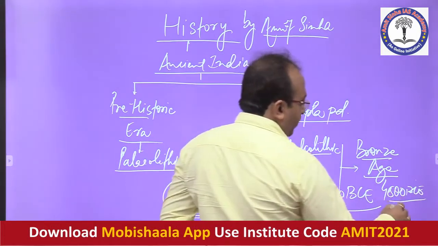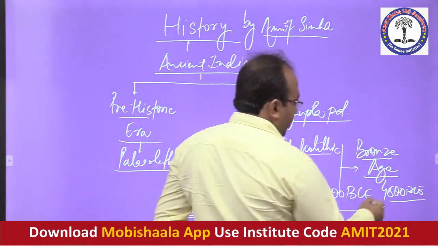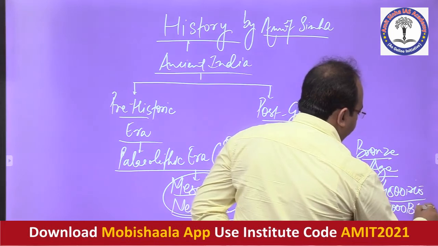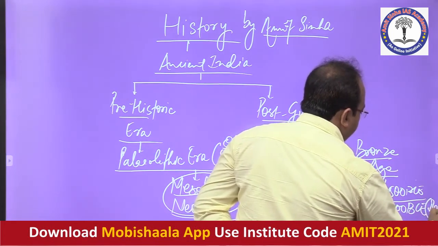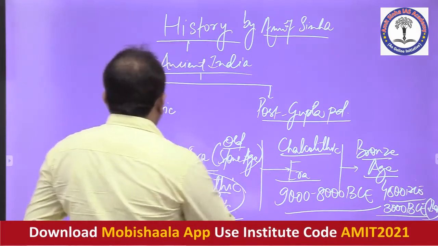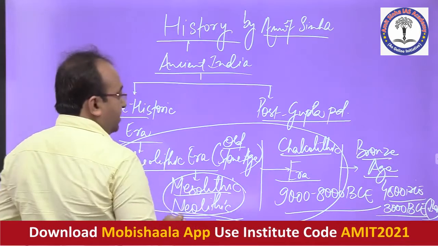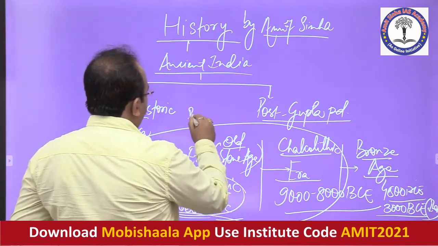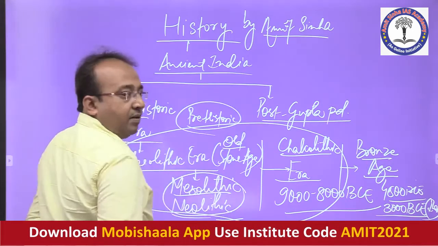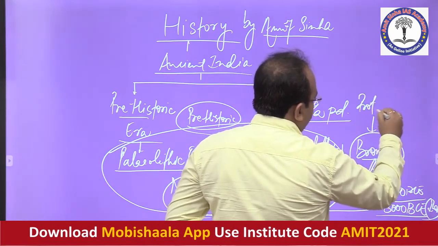From 4,500 BCE onwards we see the Bronze era begin across the world, but in India it was specifically somewhere around, let's say, 3,000 BCE. That is how in India we see the emergence of the Bronze Age era. So the idea was, all these aspects that we study are a part of our prehistoric era phase. Fine, this Bronze Age era is a part of the proto-historic era phase.